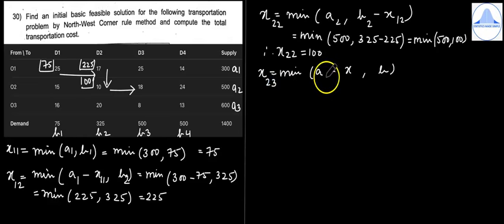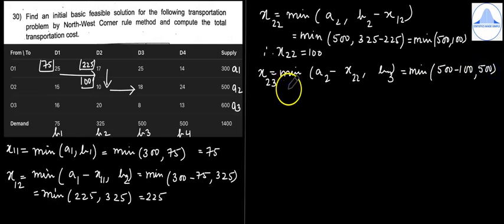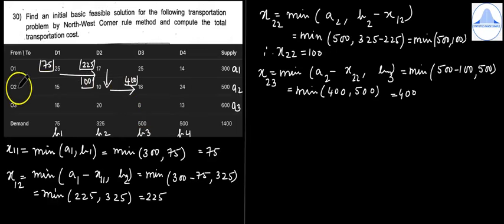So X23 is minimum of A2 and then B3, and X will be the previous allocation X22. So this is minimum of A2 is 500 minus 100 comma B3 is 500. So this is minimum of 400 comma 500. The minimum value is 400. So write 400 over here. So 400 doesn't match with 500, 400 doesn't match with this 500, but in this particular row, when you add 400 plus 100, it is 500, which matches with the availability at O2.